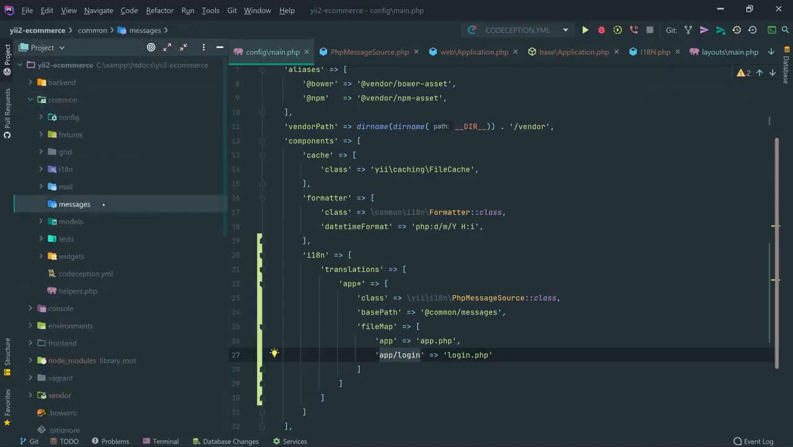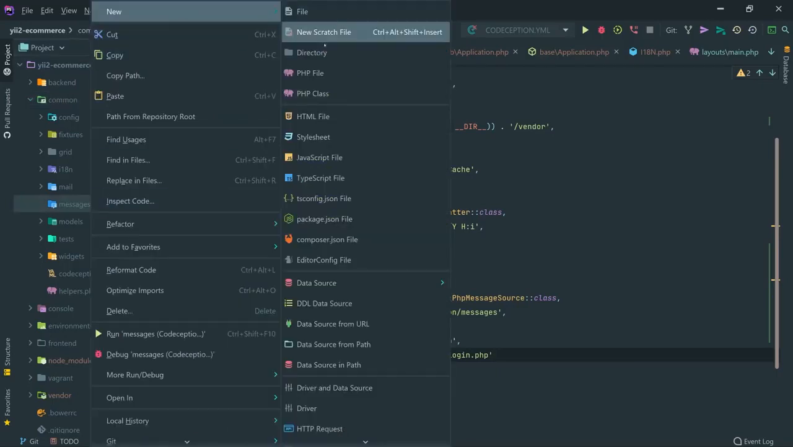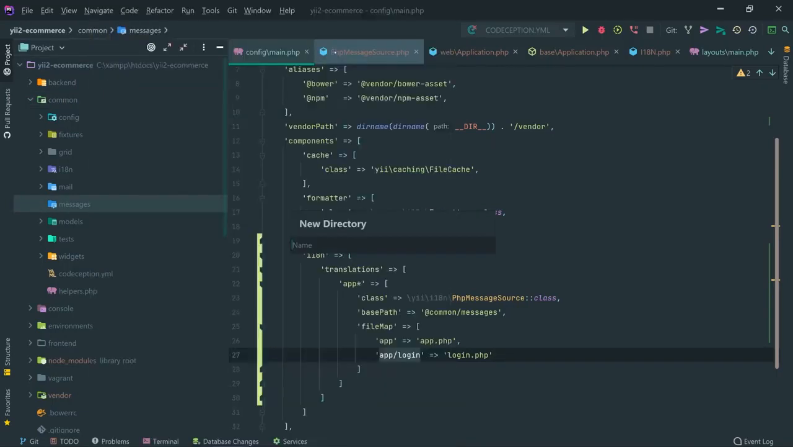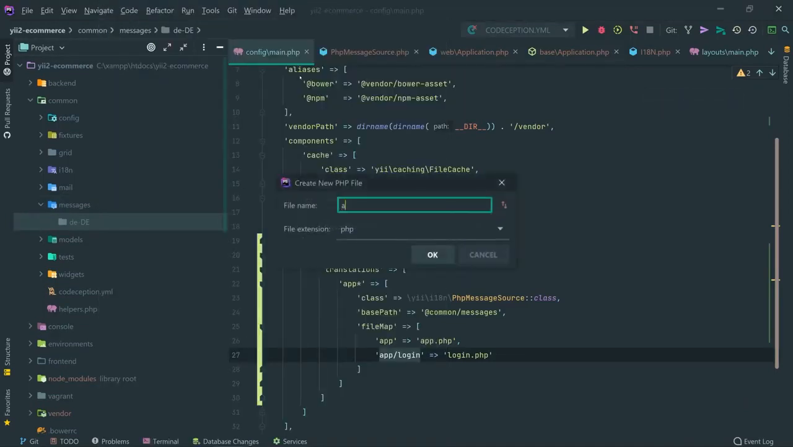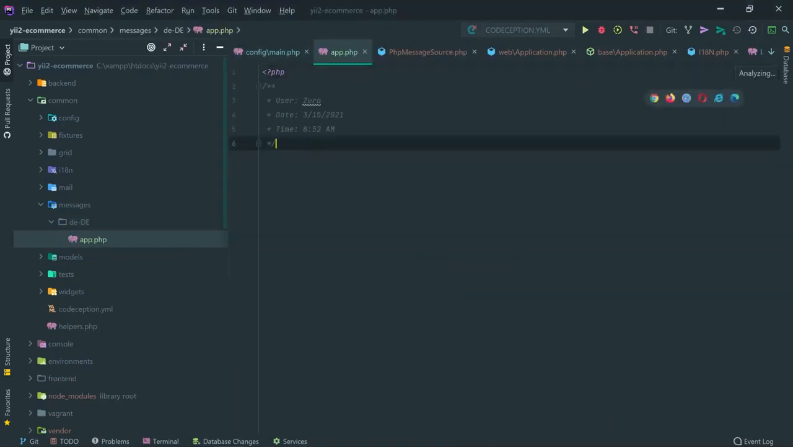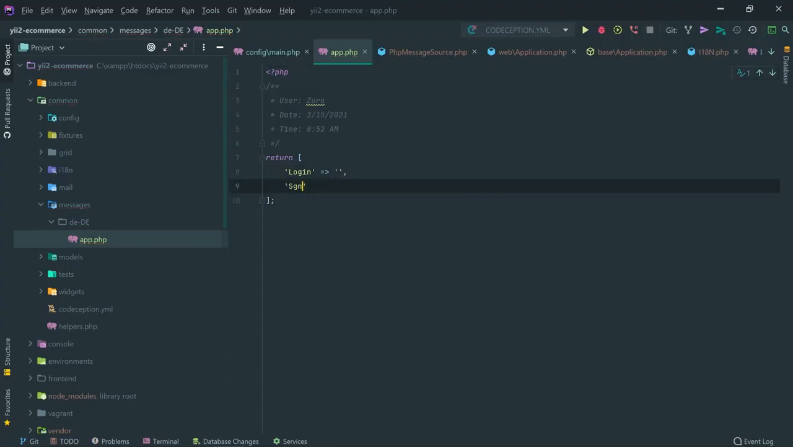So in the common messages, actually, we should create a folder for the language. So in this case, I want to translate it into German. So I'm going to create the de language folder. And right here, I'm going to create app.php, which should be an associative array. And for login, I'm going to specify its corresponding German word, which I'm going to look up in Google Translate because I don't know German. Sign up, its corresponding word as well.